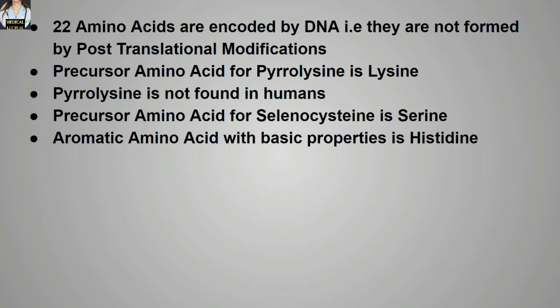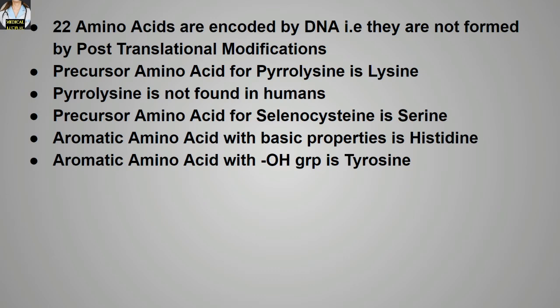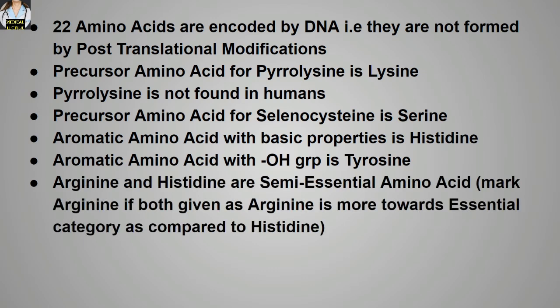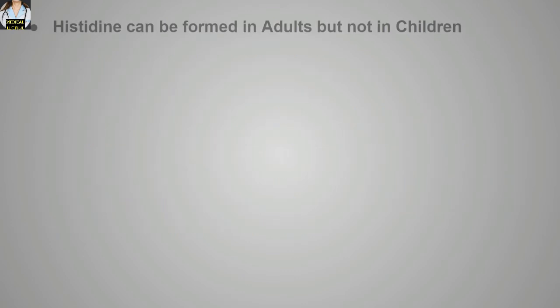Aromatic amino acid with basic property is histidine. Aromatic amino acid with the OH group is tyrosine. Arginine and histidine are semi-essential amino acids. Histidine can be formed in adults but not in children.